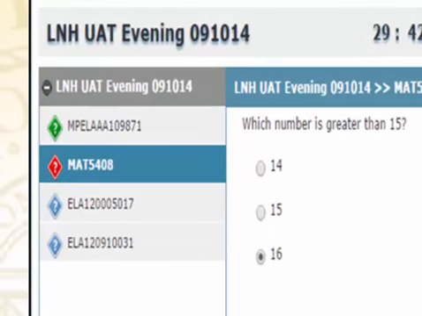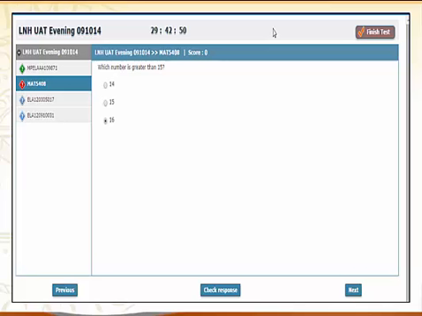If it's red, that means that the question is being answered right now. That's the question you are on. If it's blue, those are answers that the student has yet to get to. And if it's orange, that means the student clicked on next, but didn't hit check response. So in other words, they can come back to it. When you hit check response, the student can't come back to that answer and try to change it.